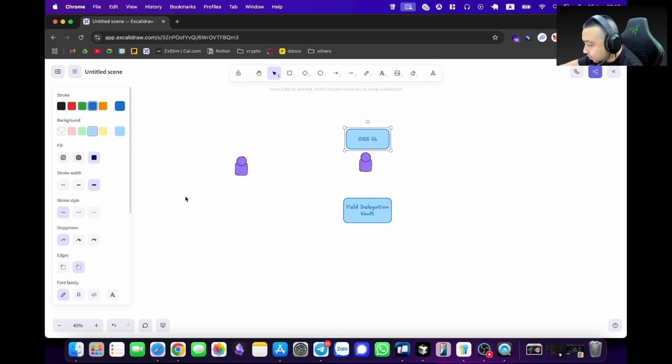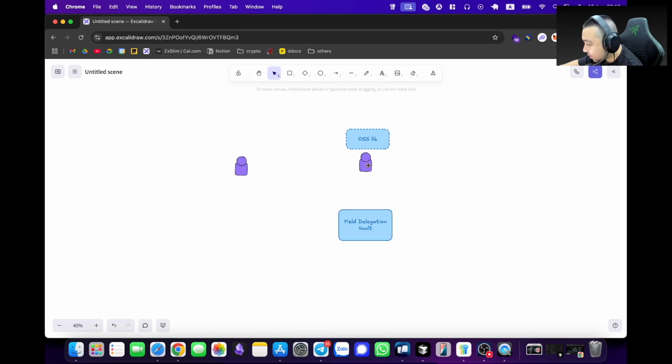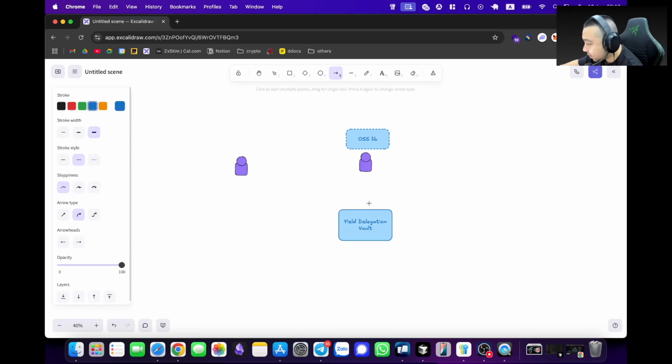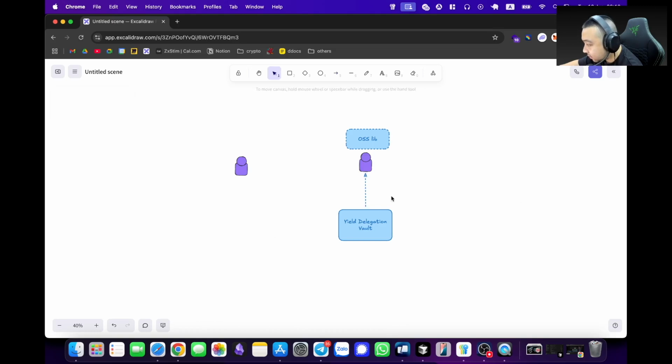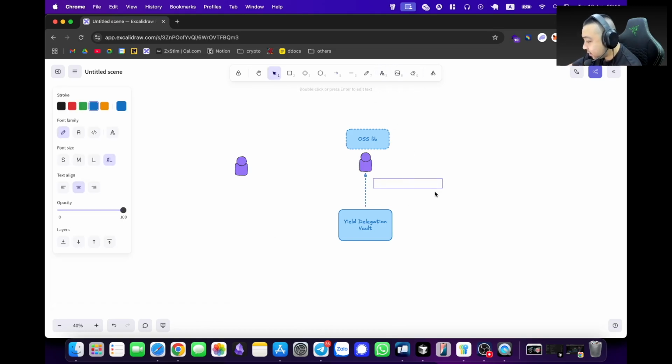They can assign this person to be the owner, so the yield gets delegated to the OSS developer, and maybe multiple developers.